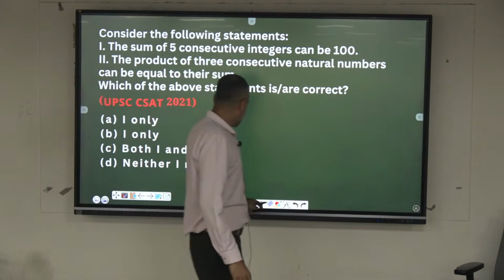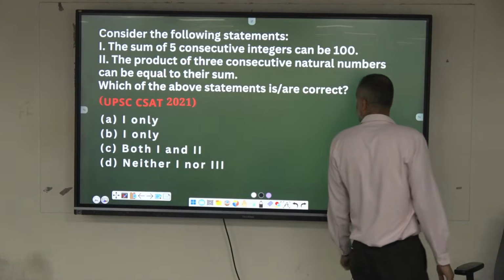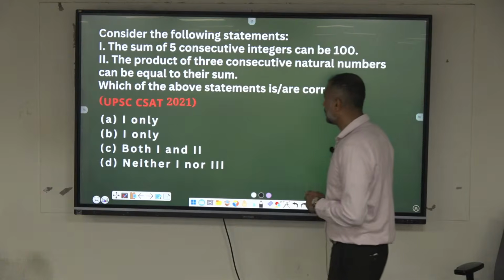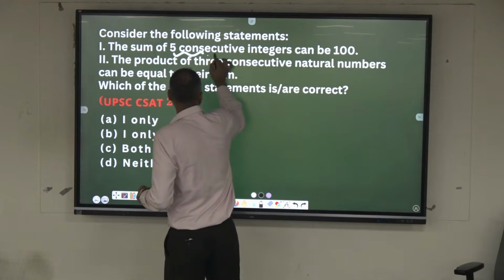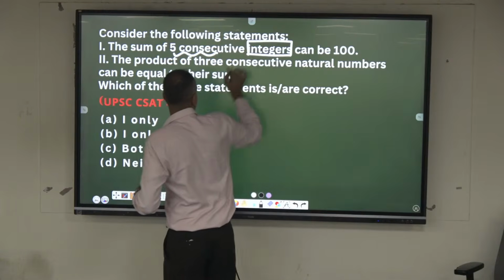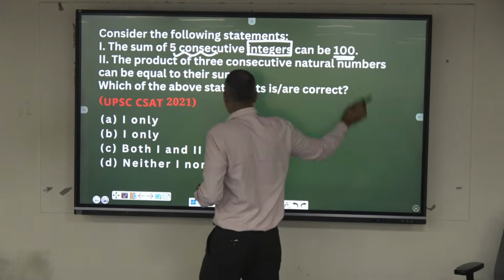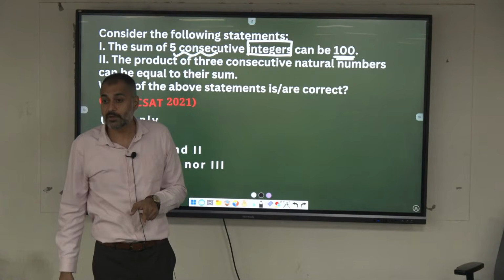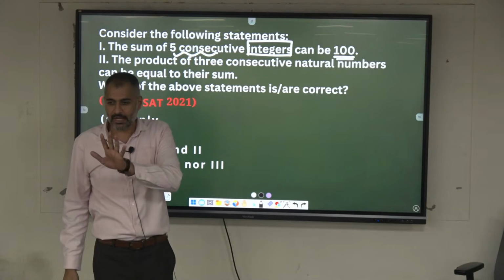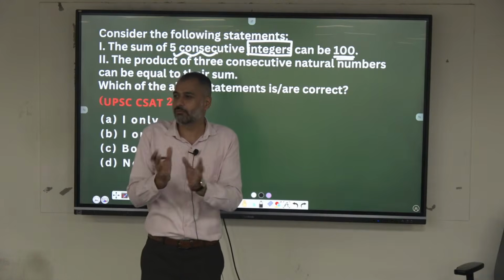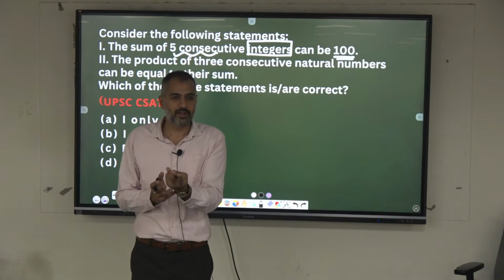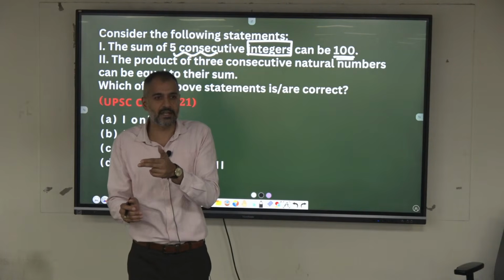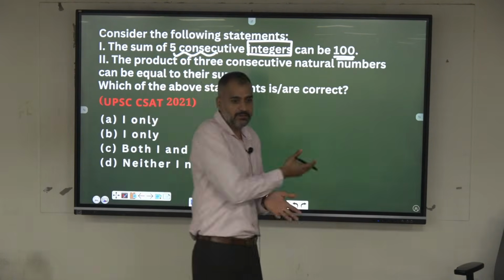Yeah, go ahead guys, come on. Consider the statements. Sum of 5 consecutive integers can be 100. 5 consecutive integers, he says, and it's 100. So it has to be positive integers only. It's a positive sum. For the number 100, it will be around 20s. You can take 20 as base. You can increase, you can decrease some. You can take the 5 consecutive. Check.